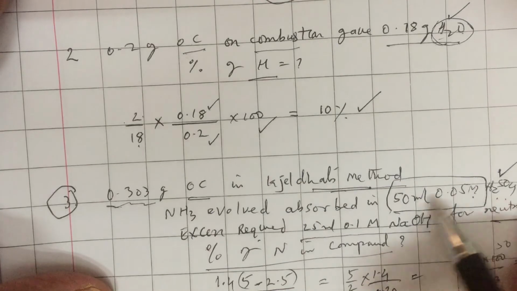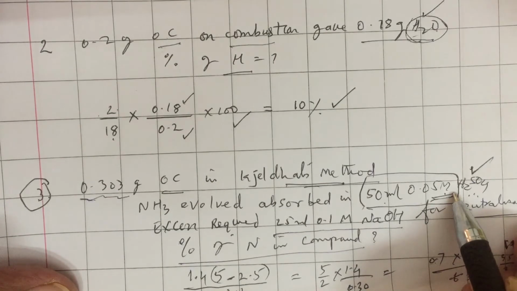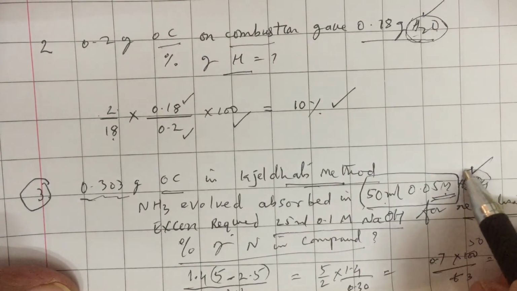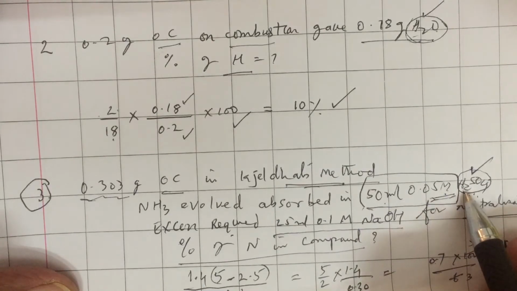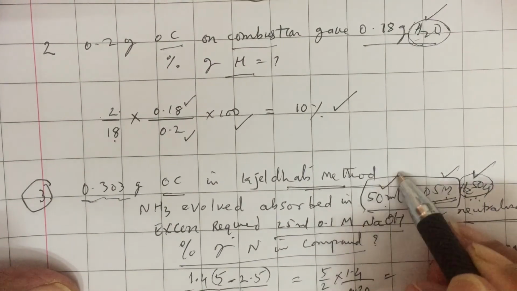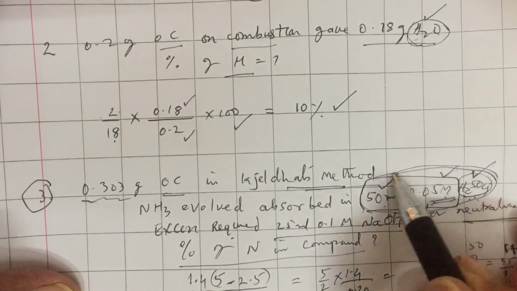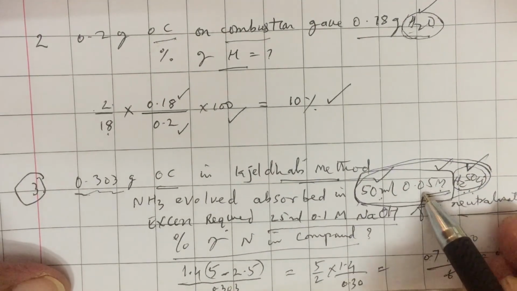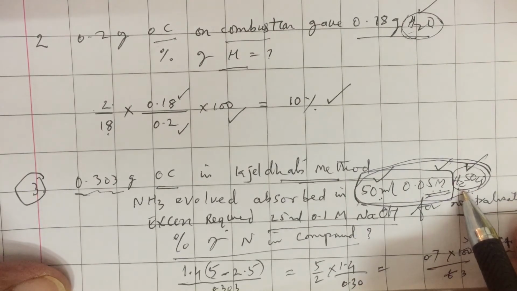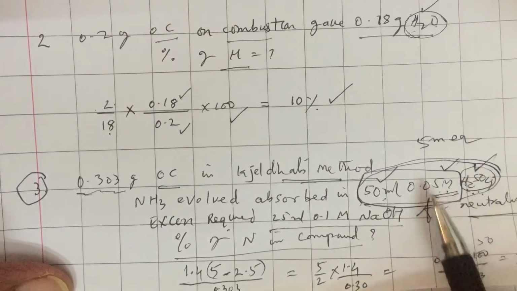Whenever they give molarity and volume of excess acid taken, convert the molarity into normality by multiplying with 2, because H2SO4 can give 2H plus per molecule, so its n factor or basicity is 2. Therefore, molarity into 2 will give normality. Normality into volume of acid gives total milliequivalents of acid taken. So total milliequivalents of acid taken is 50 into 0.05 into 2, that is equal to 5 milliequivalents. You have taken 5 milliequivalents of acid.